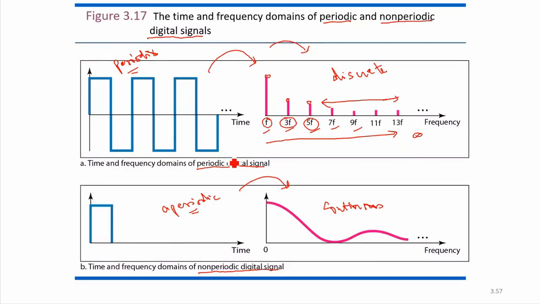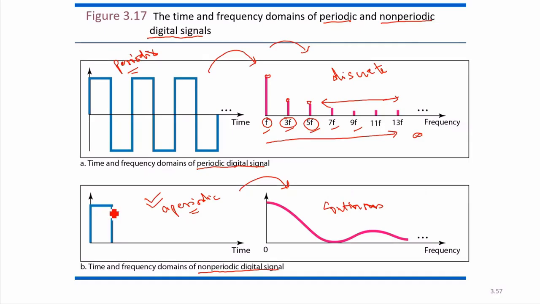In the previous lecture we went through how, in data transmission, we use non-periodic digital signals and periodic analog signals. So in data communication we basically use aperiodic digital signals.